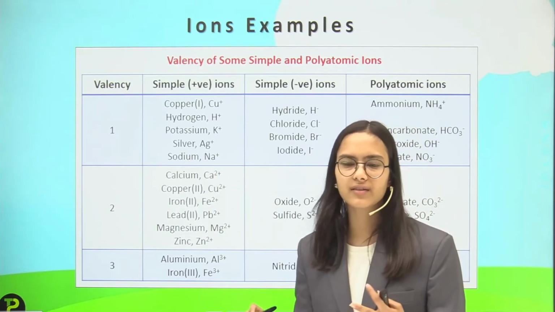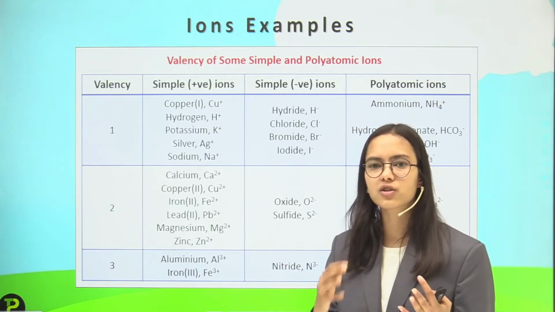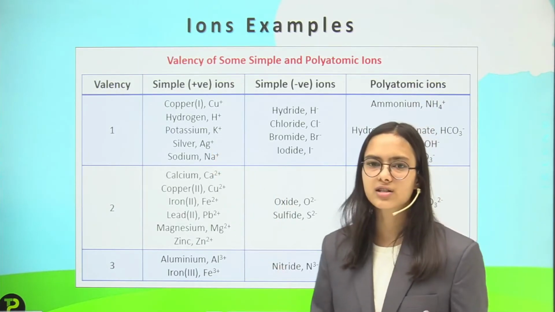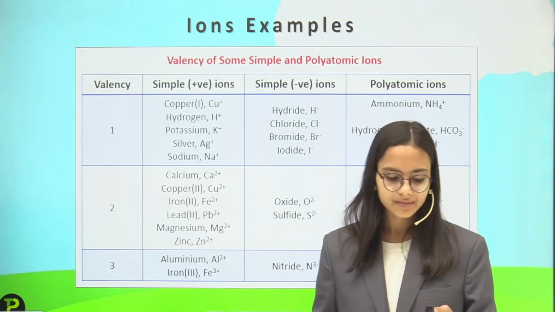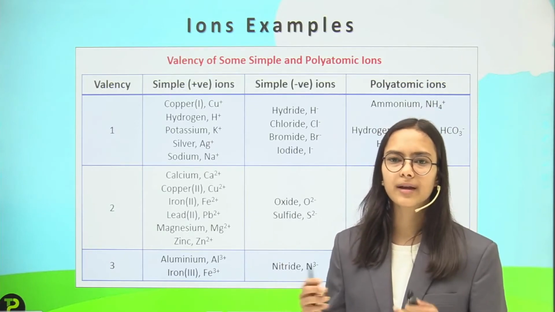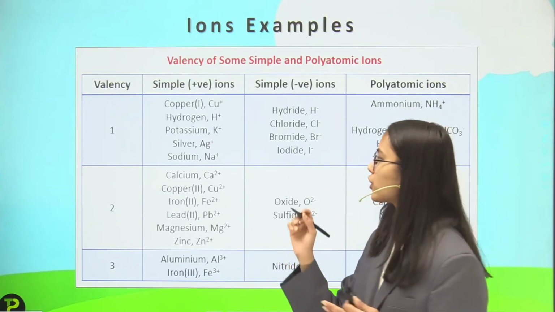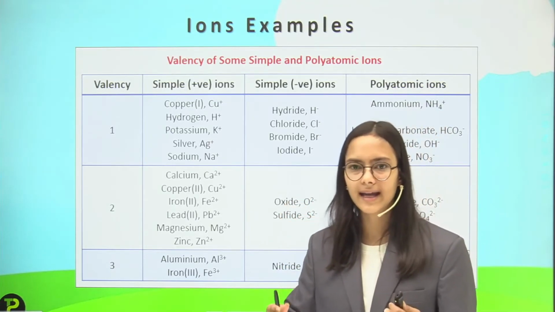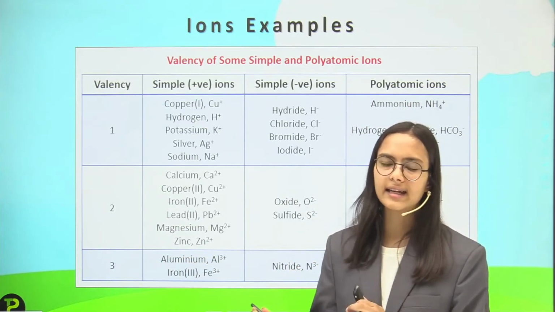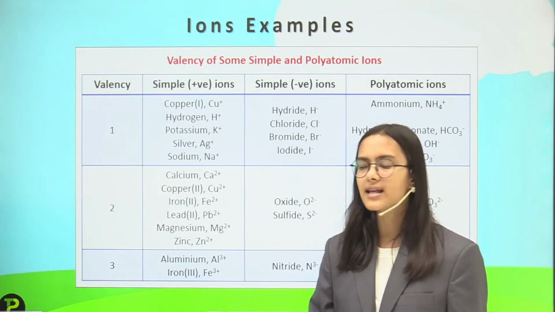Sodium +1 we have discussed, that has the electronic configuration of 2, 8. Then I can discuss potassium. Potassium has the atomic number 19, and if I take out one electron from it, the electronic configuration is 2, 8, 8, because one electron gets out and 18 electrons remain. That is the same as argon.